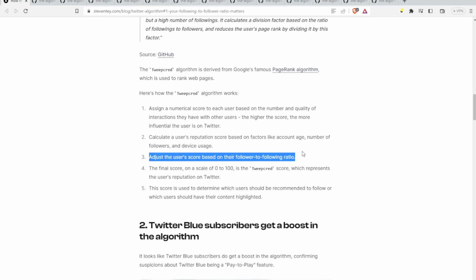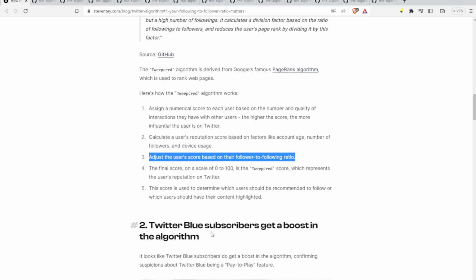Adjust the user score based on the follower-to-following ratio. And it's this TweetCred score, which is a number from 0 to 100. I bet mine's pretty close to 0. And that's my user's reputation on Twitter. It's used to determine which users should be recommended to follow, or which users should have their content highlighted. Or in my case, deboosted.